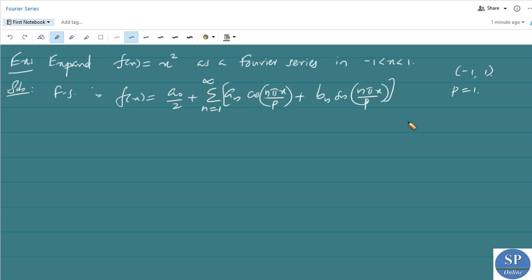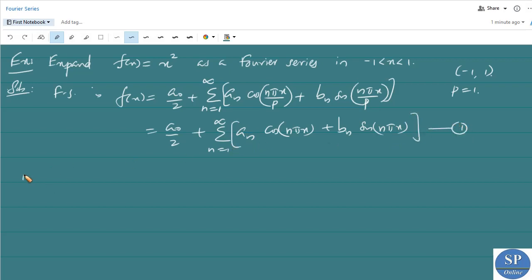But here we have p equal to 1, so this is equal to a naught by 2 plus summation n from 1 to infinity of an cos n pi x plus bn sin n pi x, where we have to find the Fourier coefficients a0, an and bn, where a0 is equal to 1 by p into the integral from minus p to p of f of x dx.